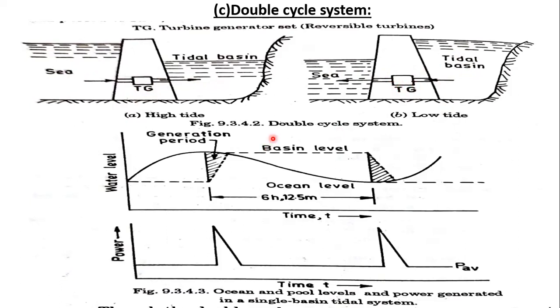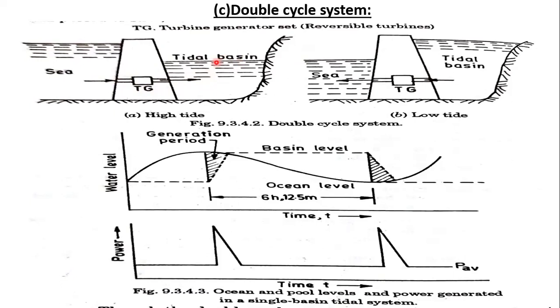That's why it is called a double cycle system. Single cycle system means only diagram A is applicable, where we generate power only while the tidal basin is filling with water. If you can generate power in both ways, it is called a double cycle system.